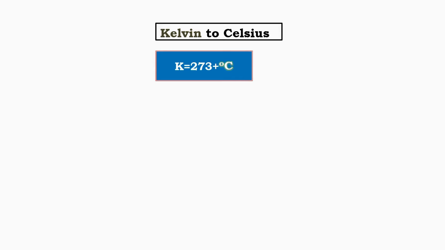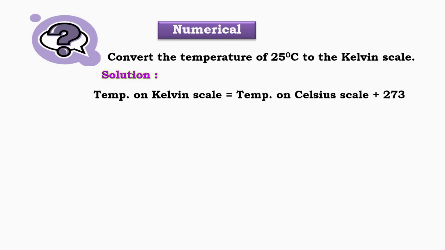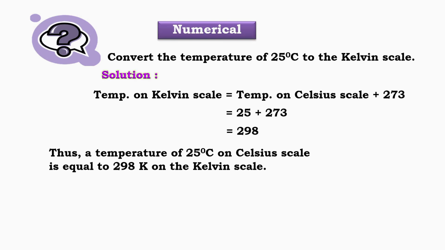Numerical: convert 25 degrees Celsius to Kelvin. Question. Convert the temperature of 25 degrees Celsius to the Kelvin scale. Solution. Temperature on Kelvin scale is equal to temperature on Celsius scale plus 273. Substituting the given value, 25 plus 273 equals 298. Thus, a temperature of 25 degrees Celsius is equal to 298 Kelvin.